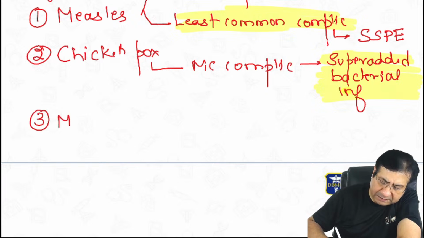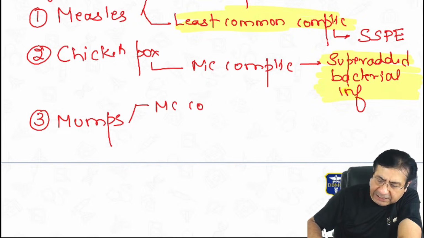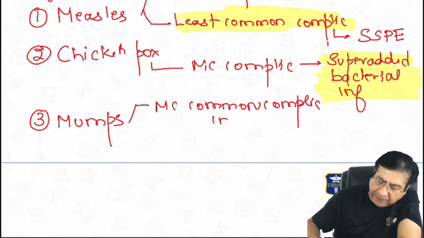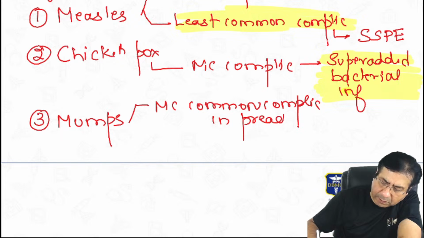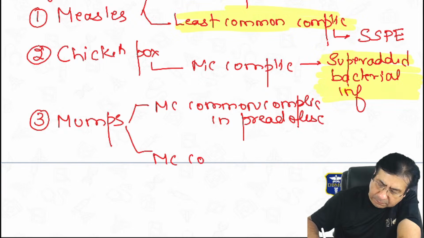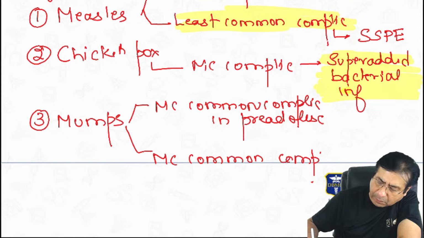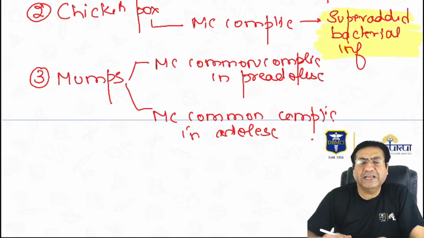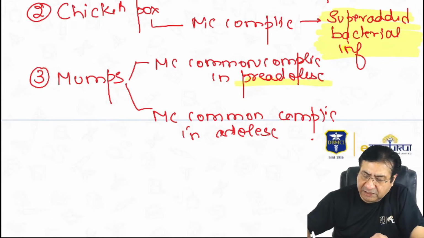Then mumps. Most common complication of mumps in pre-adolescent children, and most common complication of mumps in adolescent children. So which is the most common complication of mumps in pre-adolescent children?